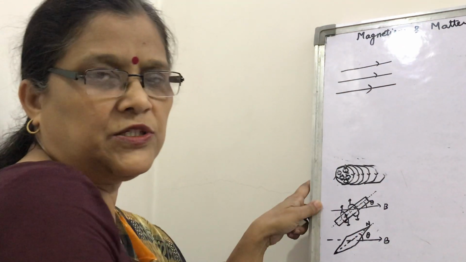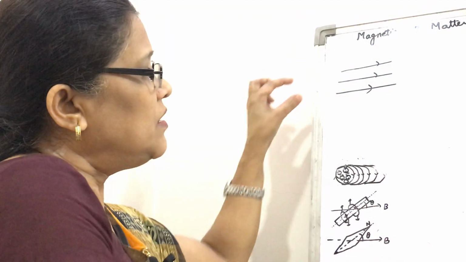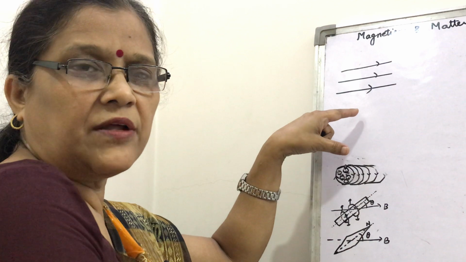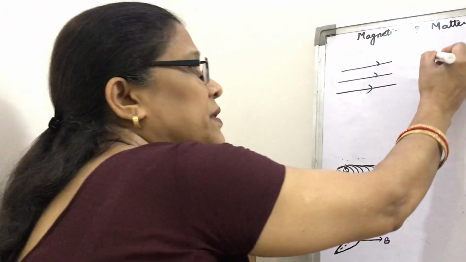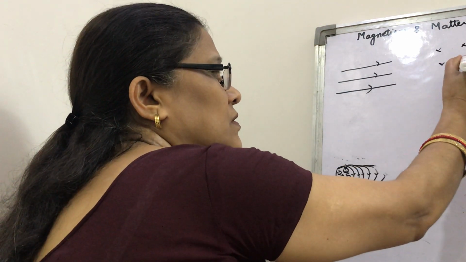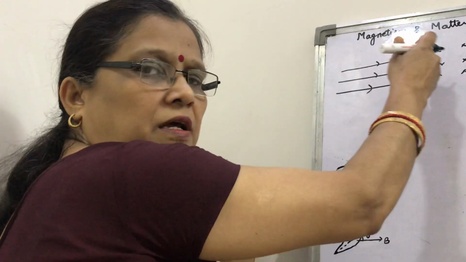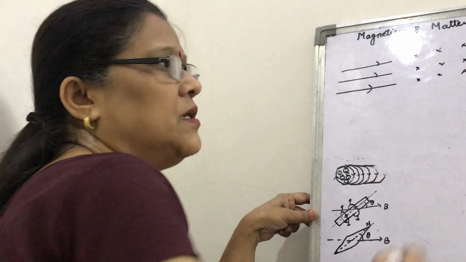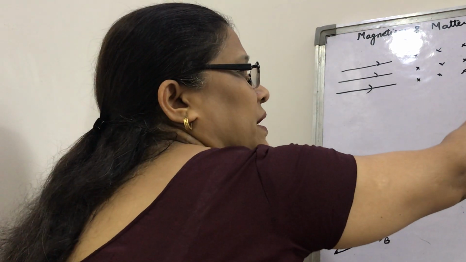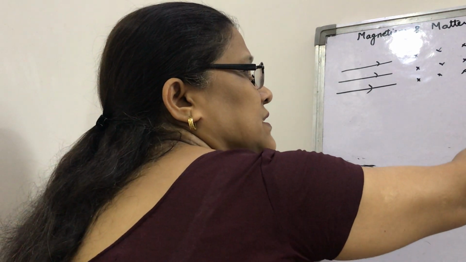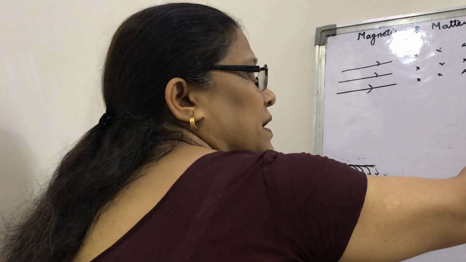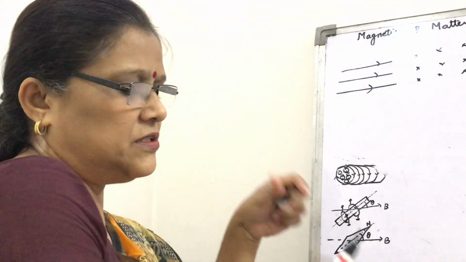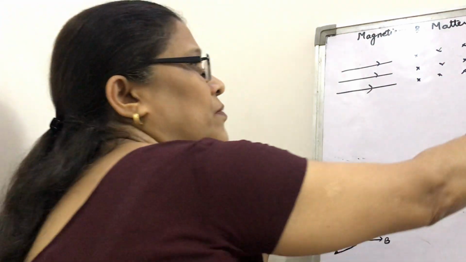You know the representation of magnetic field: lines equidistant and parallel, uniform magnetic field. It can also be represented by this one. What is the direction of magnetic field? Inward, and all the lines are equidistant and parallel. Similarly, the uniform magnetic field representation is like this: magnetic field lines perpendicular to the plane, outward.